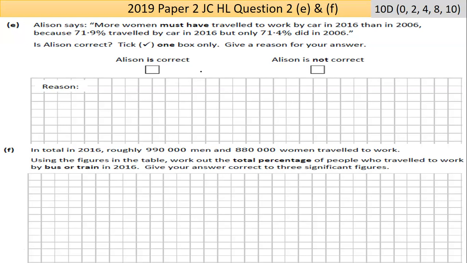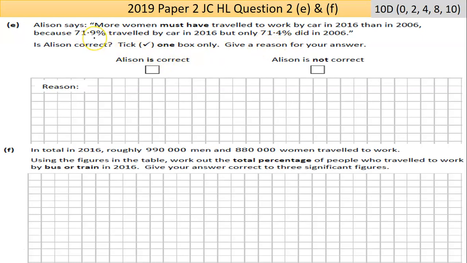As we've gone through history in Ireland, more women are entering the workforce as time passes. So that 71.9% might seem like a bigger number, but it depends what that is of. If that's 71.9% of a million women, that might be a different number than if it's 71.4% of 2 million women.